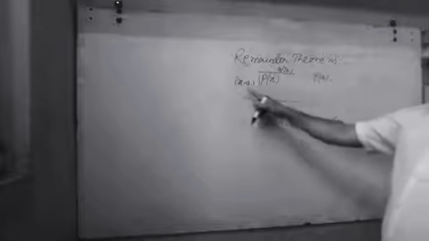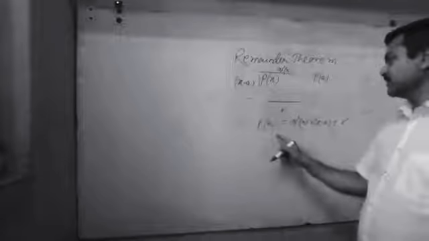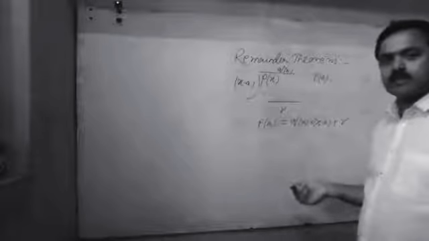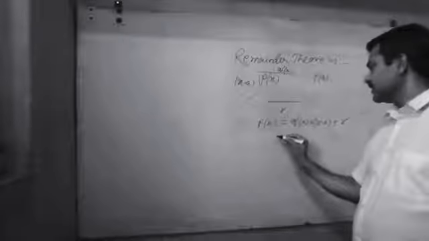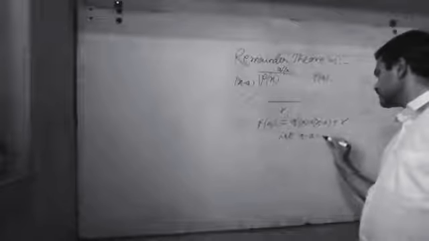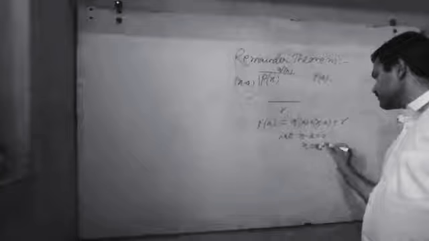Since it is divided by x minus a, let x minus a equal 0, then x equals a.